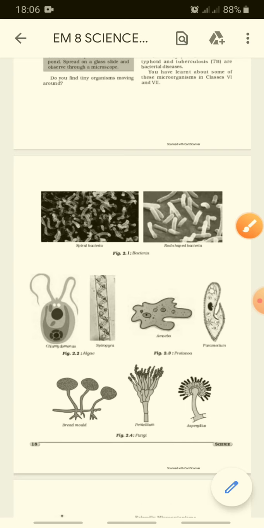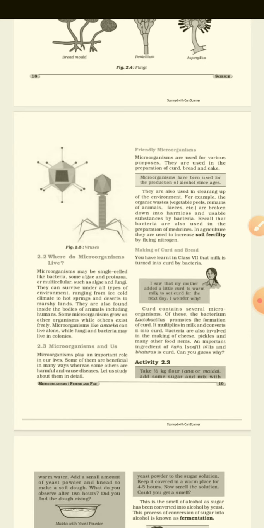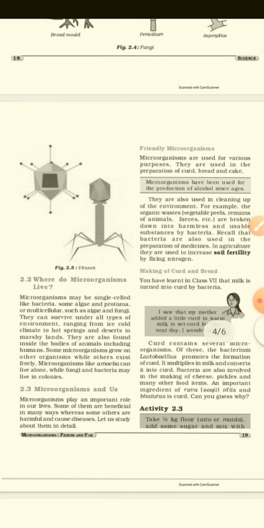These are all the different microorganisms which are seen through the microscope, and how they are harmful to us and how they are useful to us. The pictures of the viruses are also given.